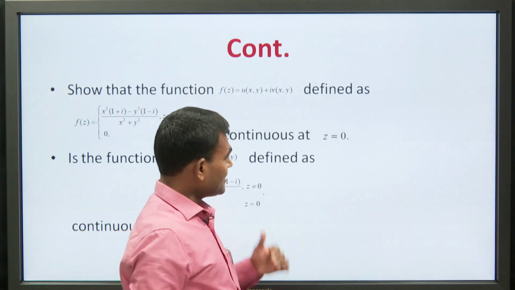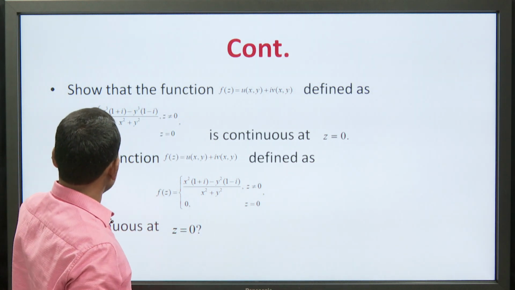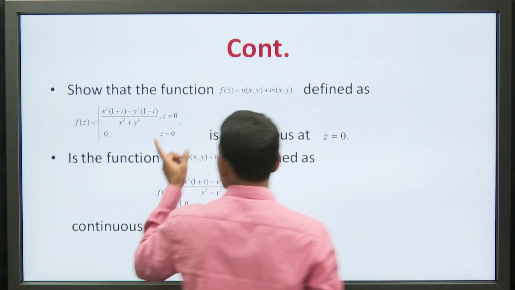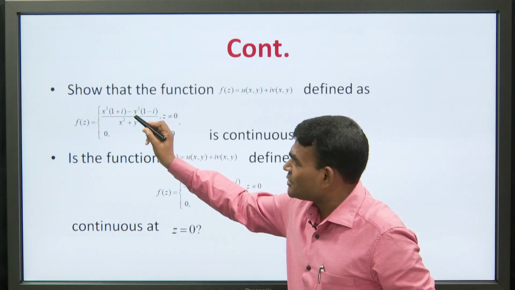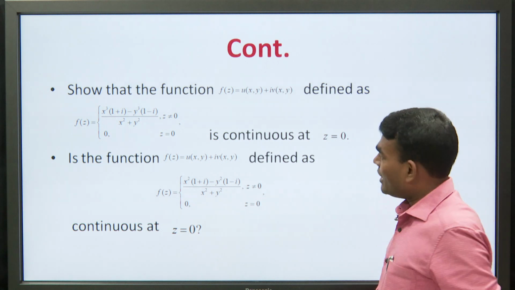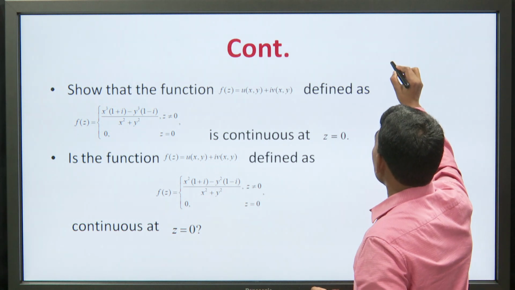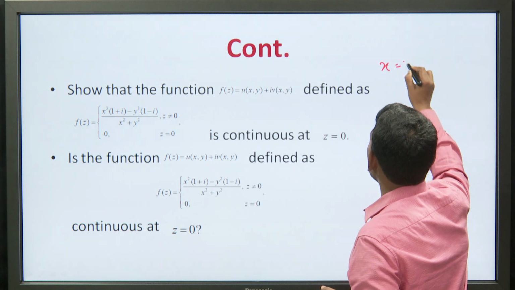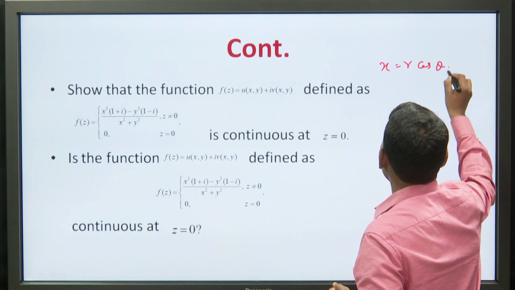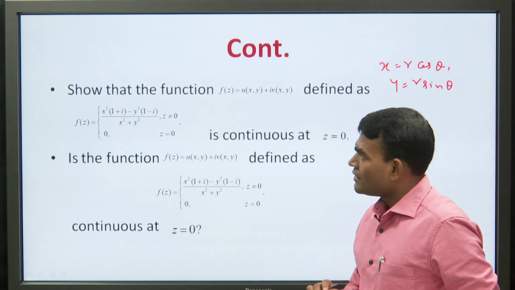Now, another example we have taken here; these are very important questions for you, so that any function is continuous, this function is defined in this way. Therefore, I give you some idea to show the continuity. For showing the continuity, you must put x equal to r cos theta, y equal to r sin theta.